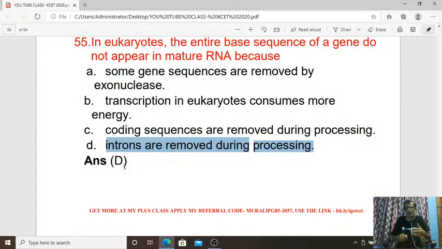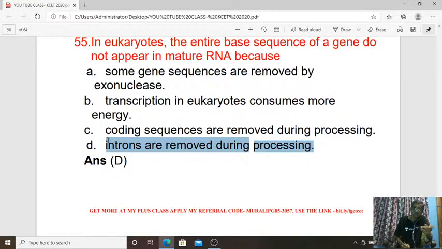Exons are coding sequences. So non-coding sequences, introns, are removed by splicing under spliceosome action, and only the exons are going to be rejoined, and as a result, mature RNA appears.